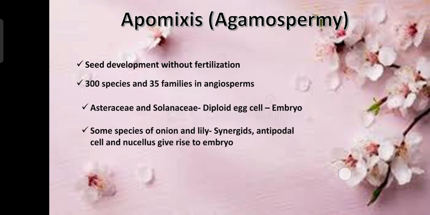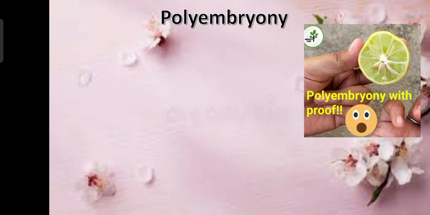Now we'll discuss the next type of special mode of reproduction, that is polyembryony. So what is polyembryony? Polyembryony means the development of more than one embryo in the seed. So the development of more than one embryo in the seed is called polyembryony.